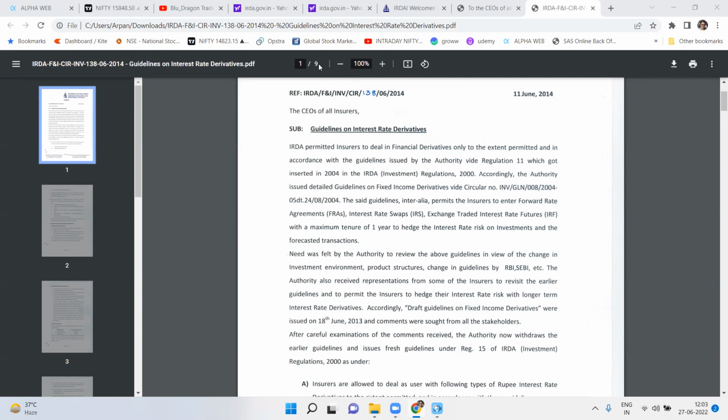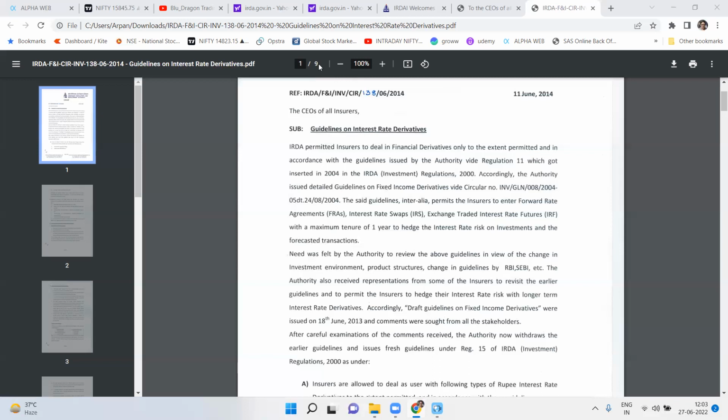Now this is a circular, so that's why you'll see that for the derivatives it is addressed to the CEO of all insurers, like a letter, right? So let's go through it. We'll follow the same approach. The main advantage of this circular is it is like a story. You have to see where it originates, what are the processes, and the most important part is what are the risk management rules that we follow for a derivative.